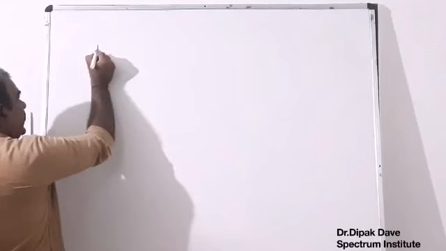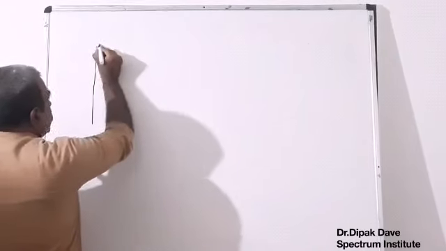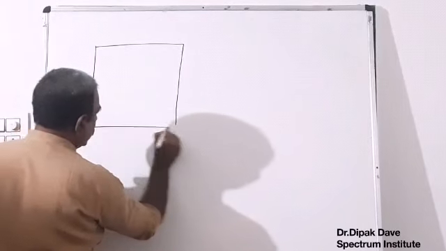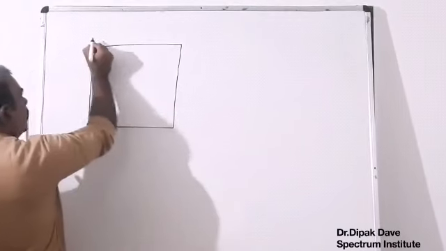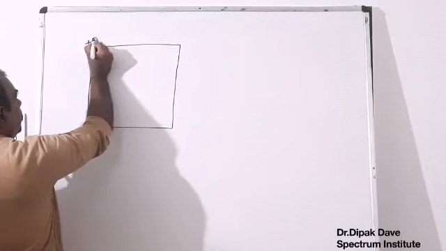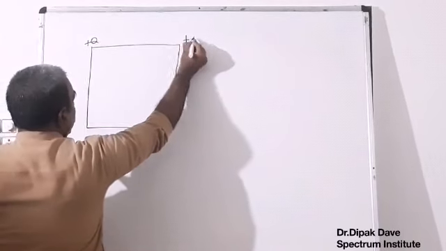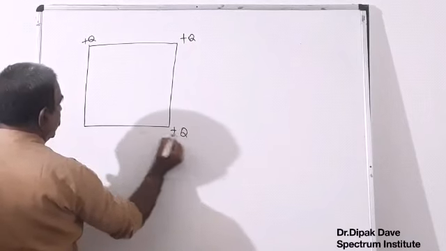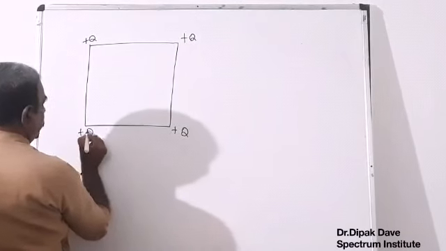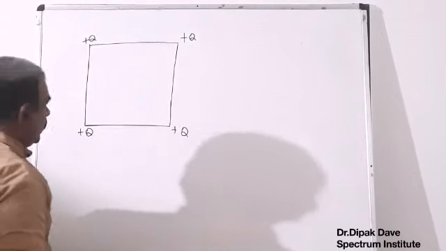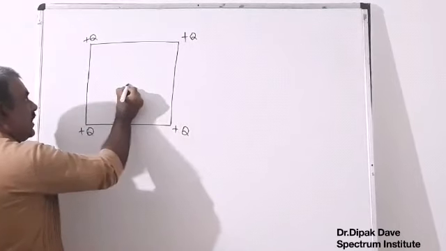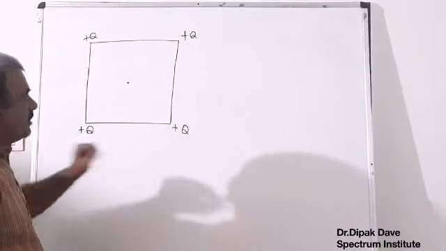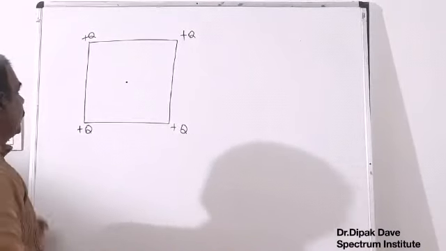Let at each vertex of a square of side a, 4 charges be kept: plus Q, plus Q, plus Q, plus Q. What is the electrical field intensity at the center of this system?